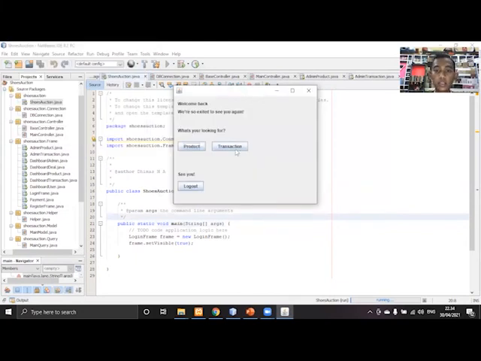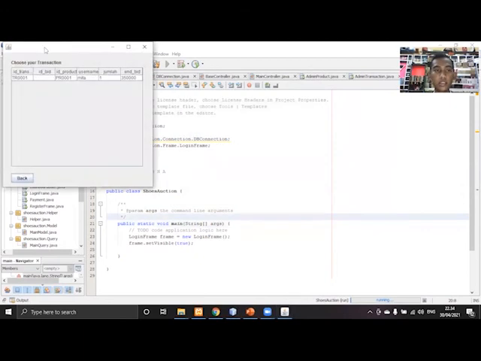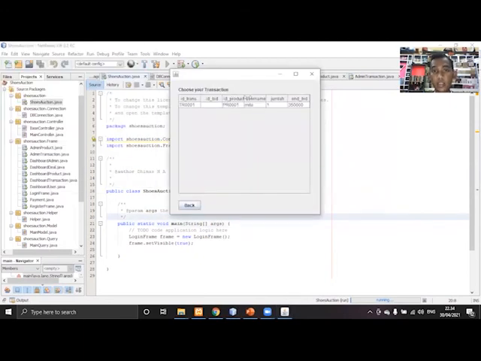And the transaction button is just to show the transactions used here.